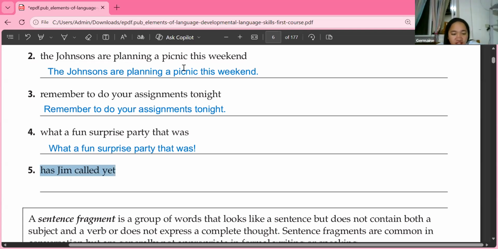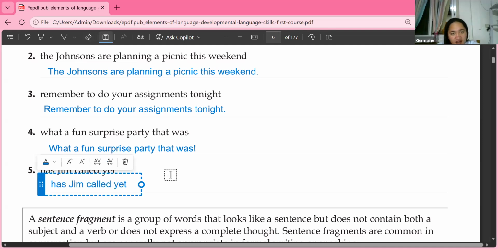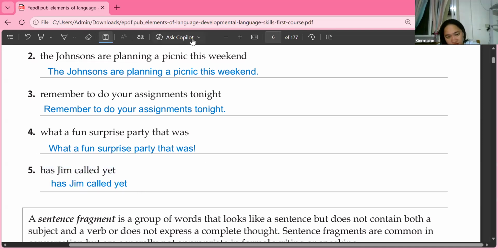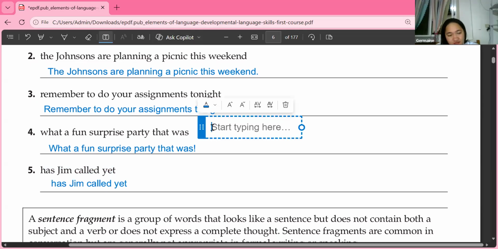I still want you to give me an answer for number 5. Has Jim called yet? I'll read it. Has Jim called yet? I'll wait for other answers aside from Catherine. Arga already dropped his answer here. Okay, Arga, hello. Yes. What changes did you do in your sentence?